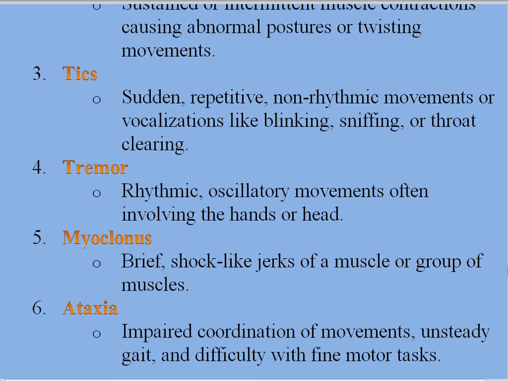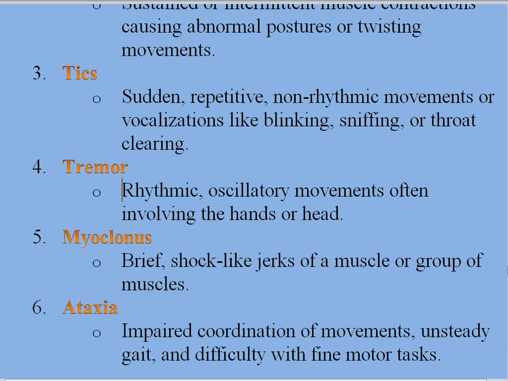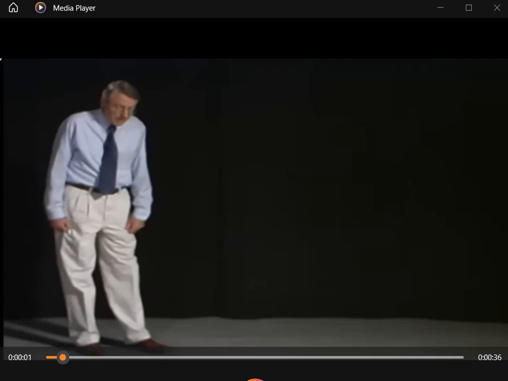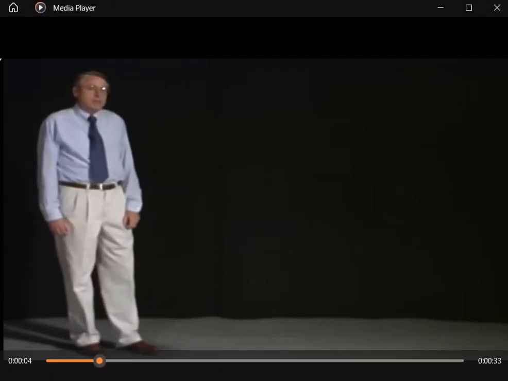And then there's ataxia. It is impaired coordination of movement, with unsteady gait and difficulty with fine motor skills. Now this video is copied from YouTube, and not my personal video.